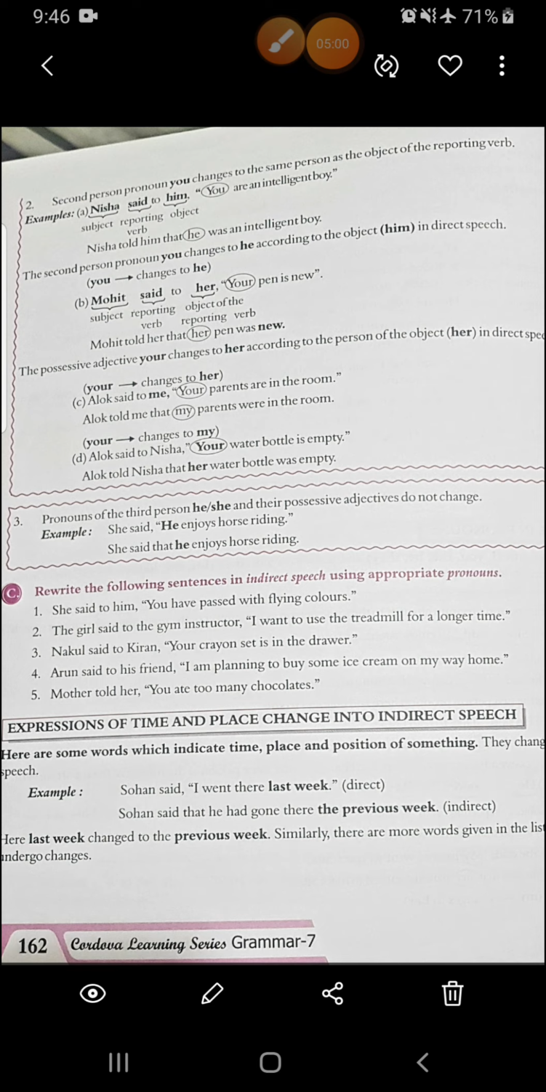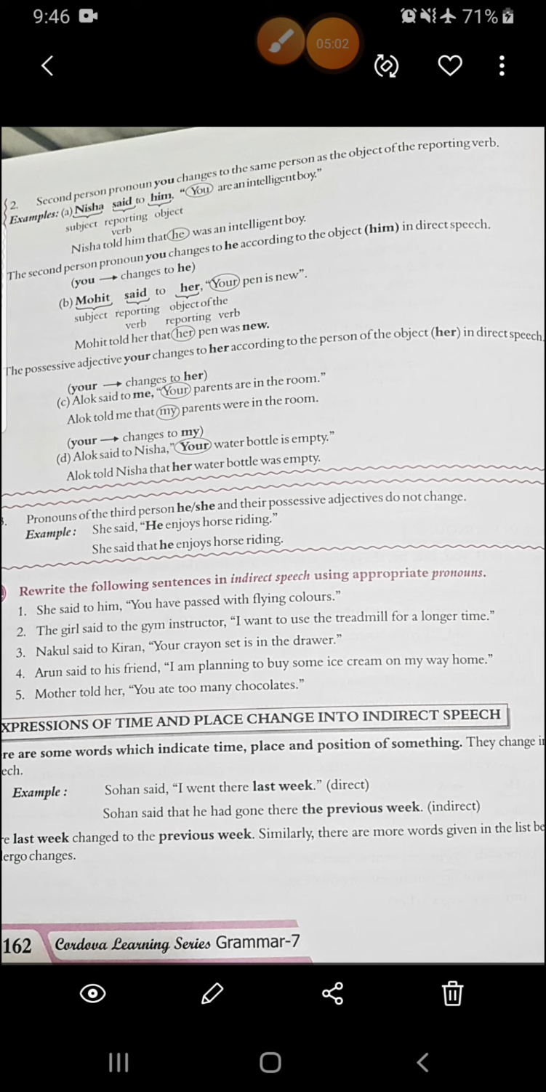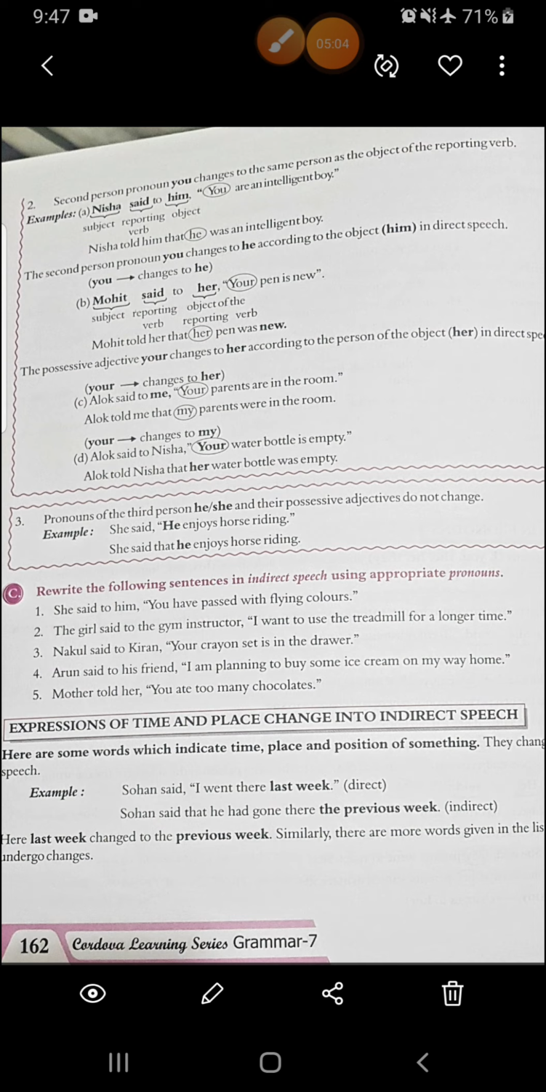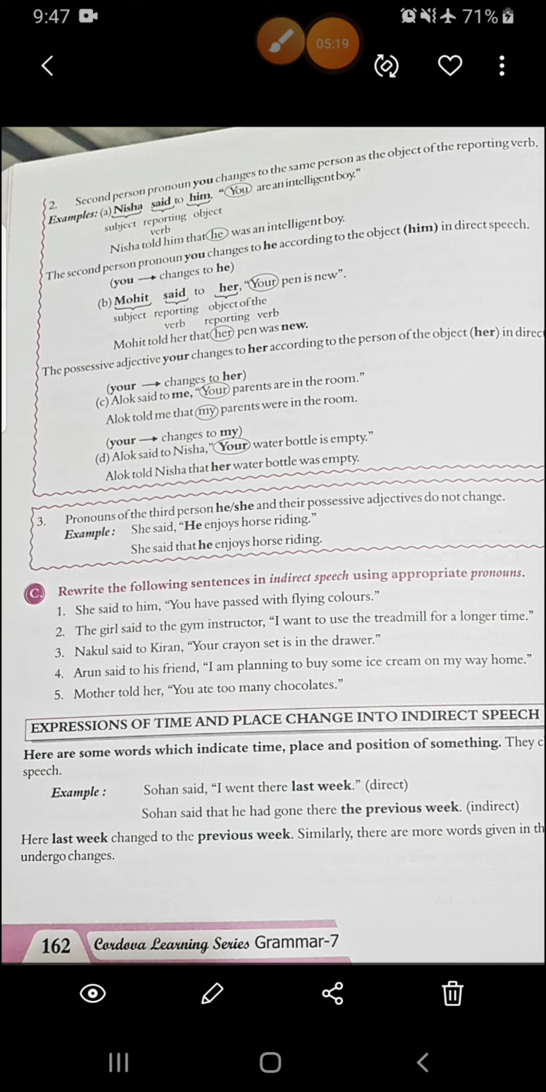She said to him, "You have passed with flying colors." You, second person, is there. We have to change according to that. What will be the answer? She told him that he had passed with flying colors.